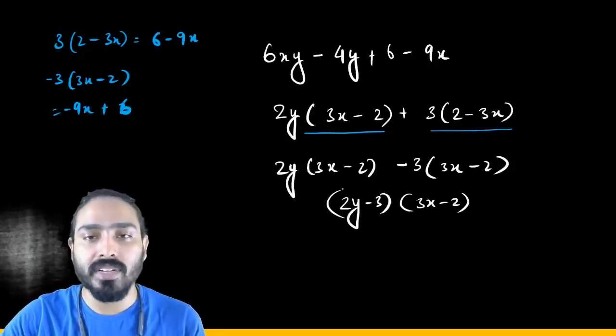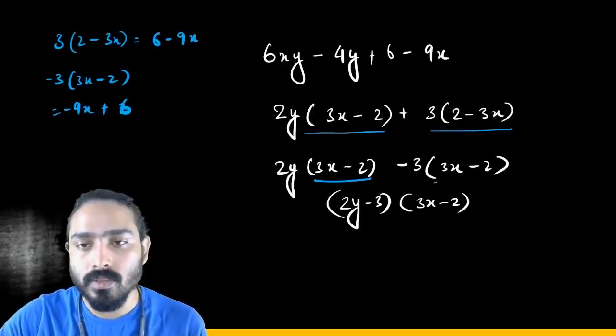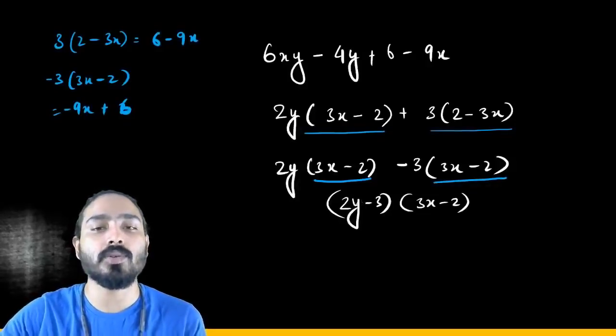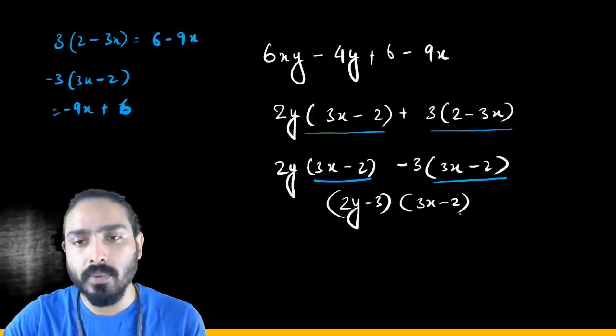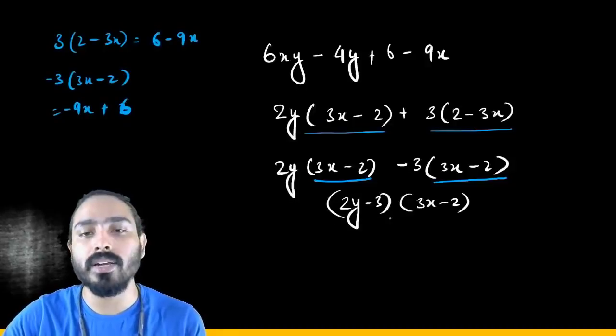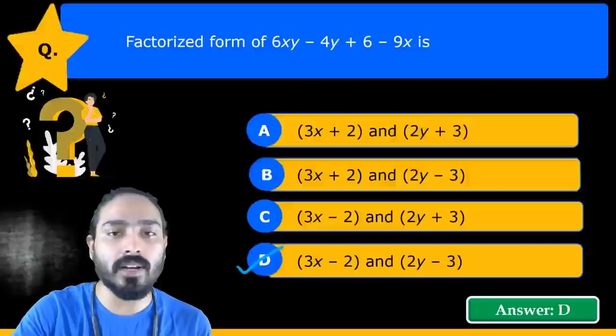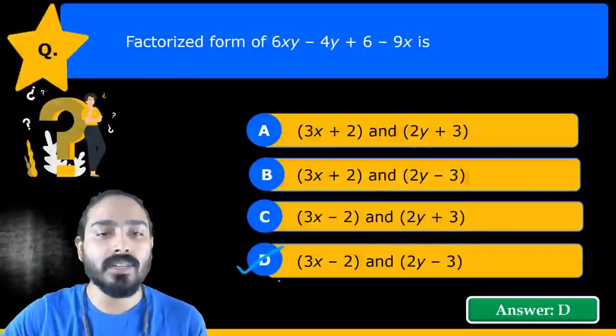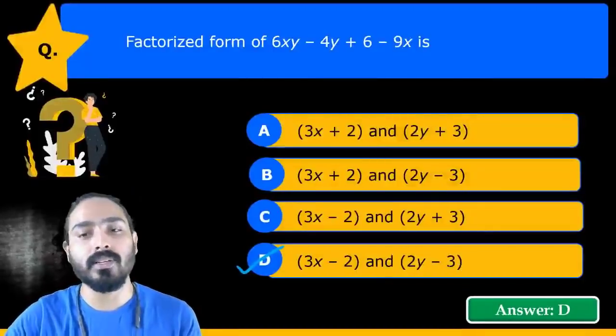So now we have regrouped it. In these two terms, 3x minus 2 is common. So now taking 3x minus 2 common, we will be only left with 2y minus 3. Just look at the options. Yes. 3x minus 2 and 2y minus 3.